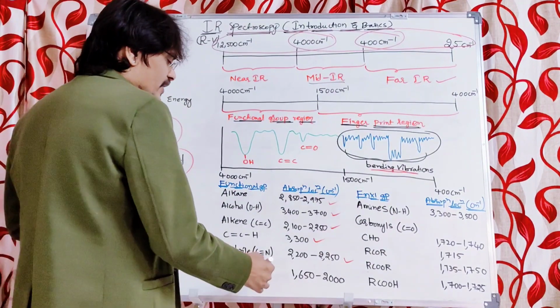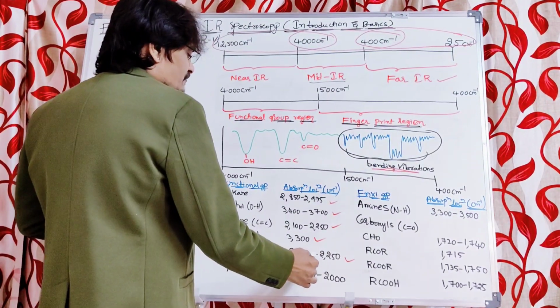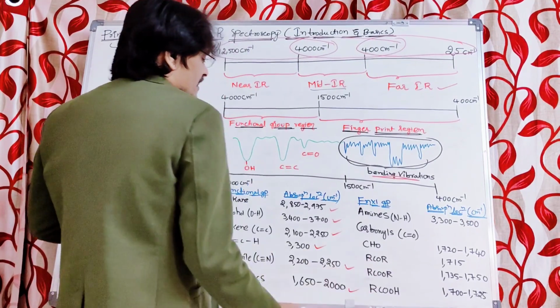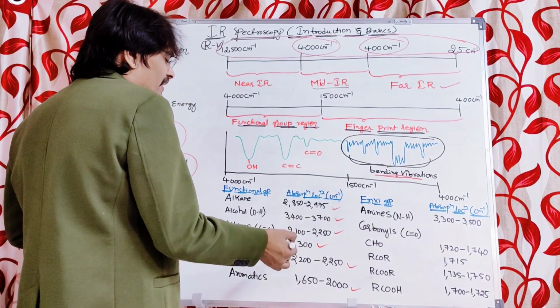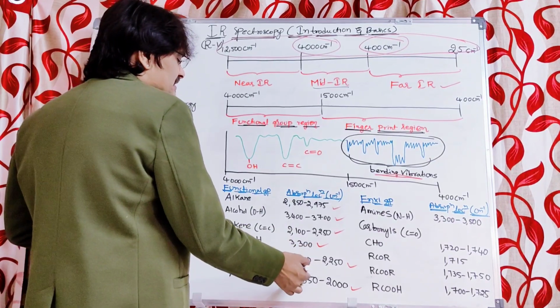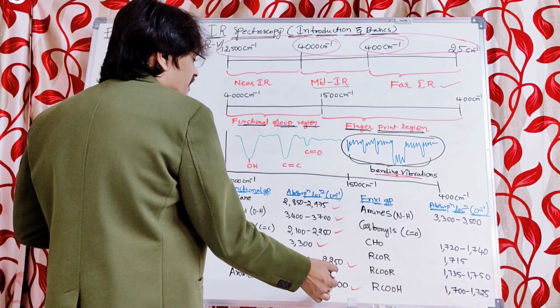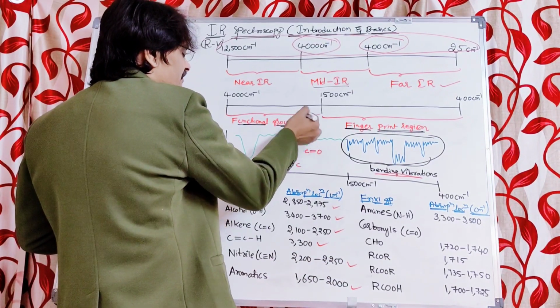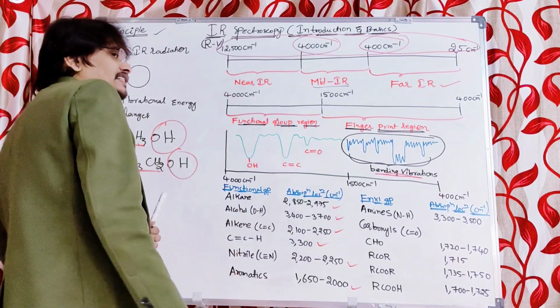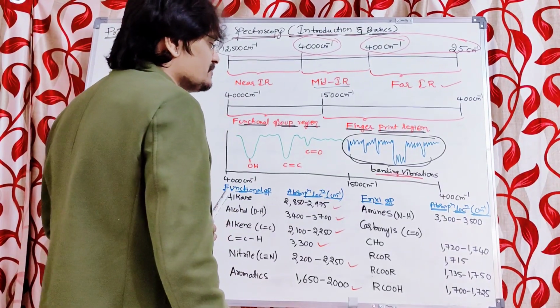2250. Aromatic compounds, 1650 to 2000. If the molecule is an aromatic compound, then we will get a peak around 1650 to 2000 in this functional group region, which ranges from 1500 centimeter inverse to 4000 centimeter inverse.